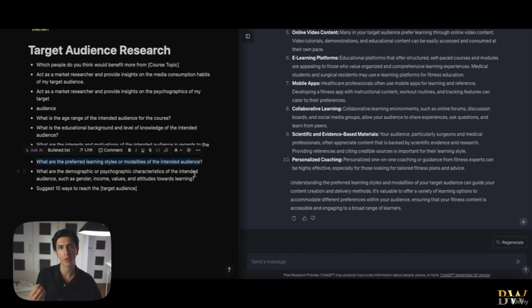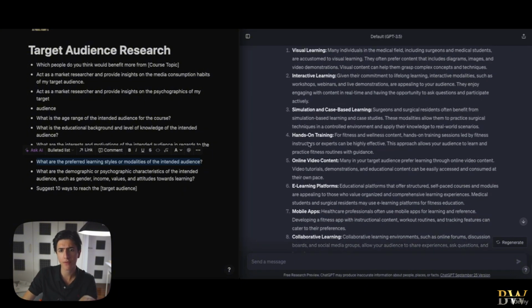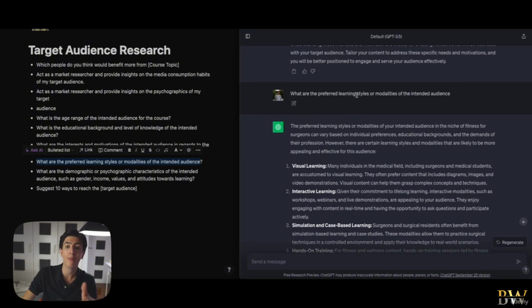And then those short-form content pieces can be redistributed to more short-form consumption destinations, such as YouTube Shorts, TikTok, Instagram Reels. So this is going to be done in another lesson. But for this reference right here, I just wanted to show you how many different learning styles and modalities can be utilized for our intended audience.